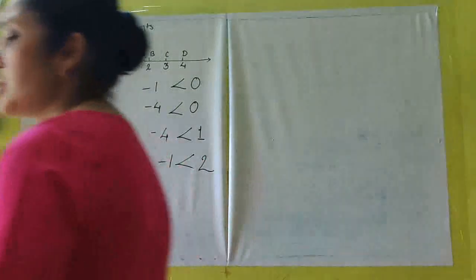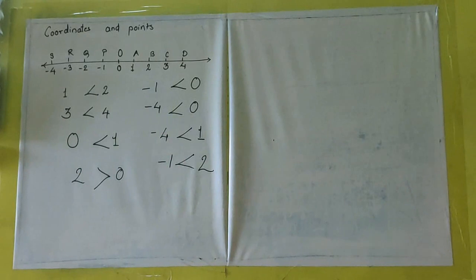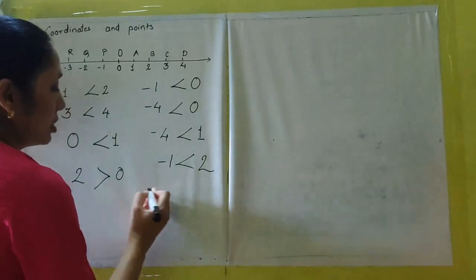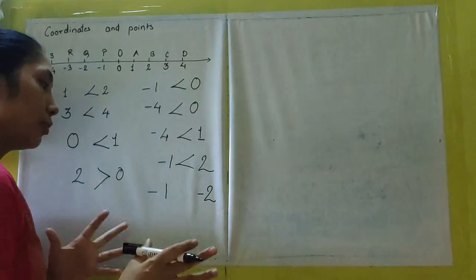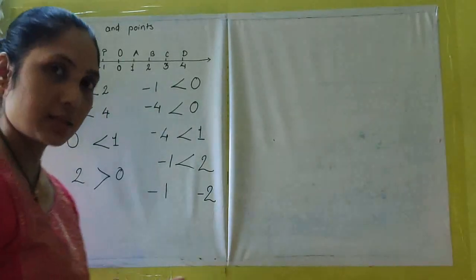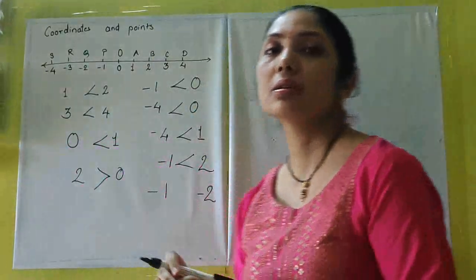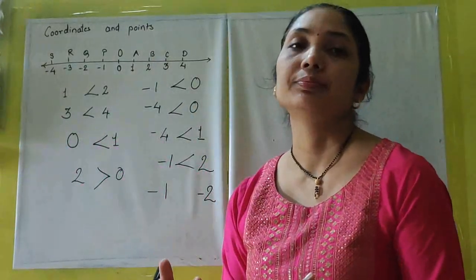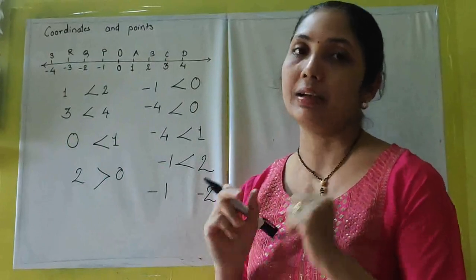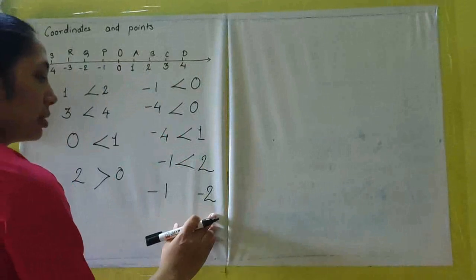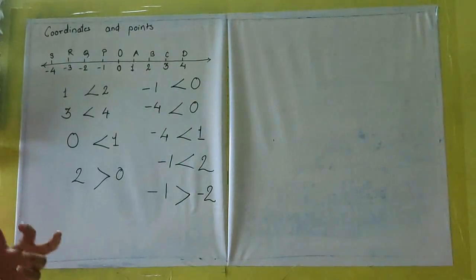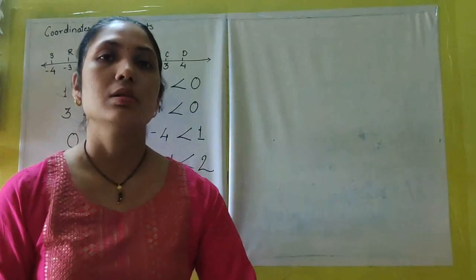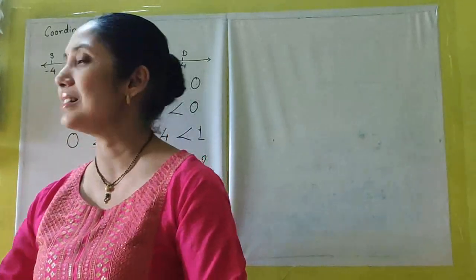Now this is where we have seen the positives and negatives and zeros. Let us move on to both the negative numbers. What if both are negative numbers? So if I take -1, -2. Logically, you see 1 is less than 2, but in case of negative numbers, the smaller the number, it is greater. Means if the number is smaller, it is greater. So in this case, the number 1 is smaller, but -1 is greater. The reason is, the numbers towards the left are always greater than the numbers towards the right.